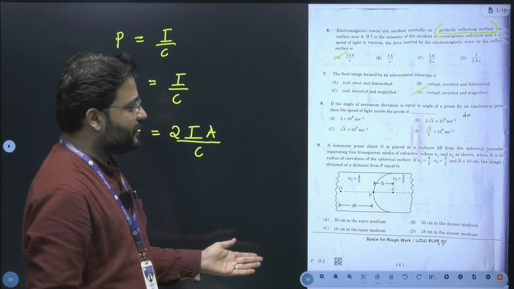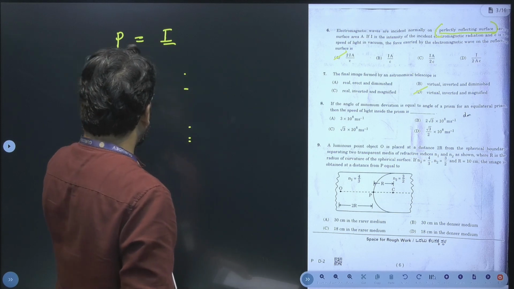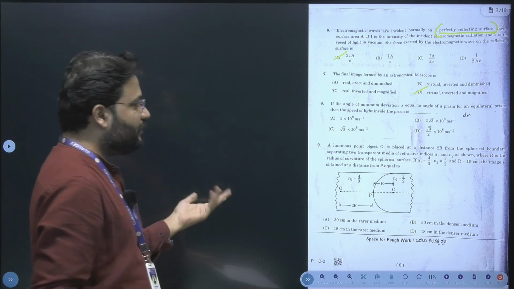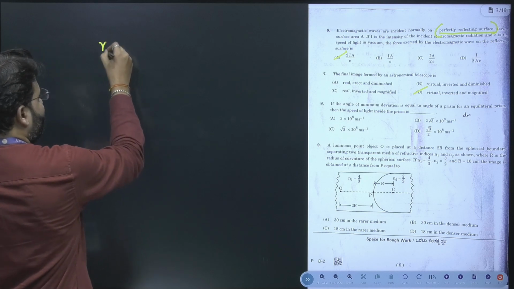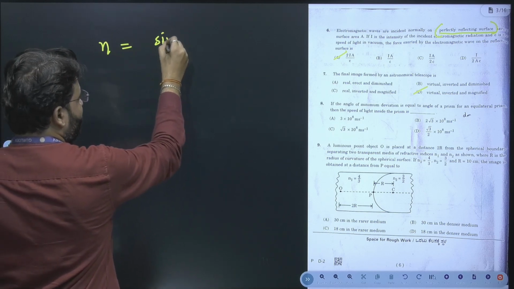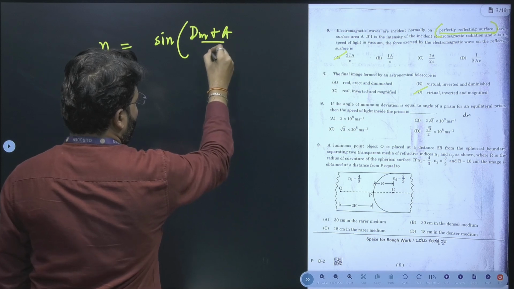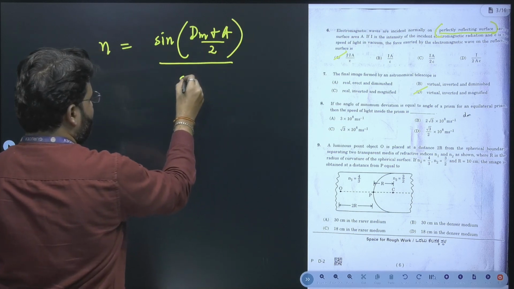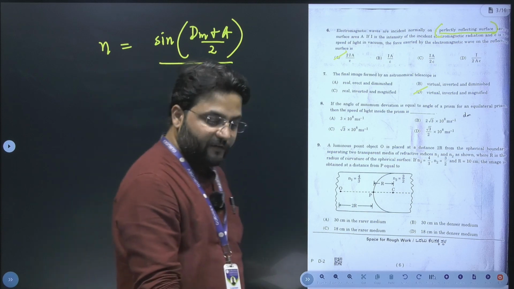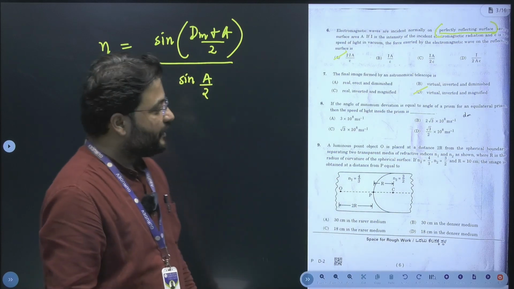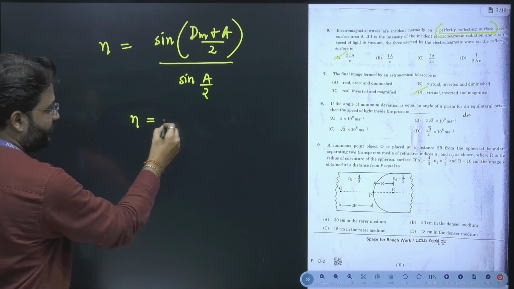The next one is from which chapter? It's from ray optics. It's on the prism topic. So let us look at how to solve it. I hope everyone knows the formula for refractive index of a prism. Using that, this can be easily solved. So the refractive index of prism formula is n is equal to sine of (dm plus A) by 2 divided by sine A by 2. So here dm is given to us and that is 60 degree, and by substituting we get the value of refractive index to be root 3.